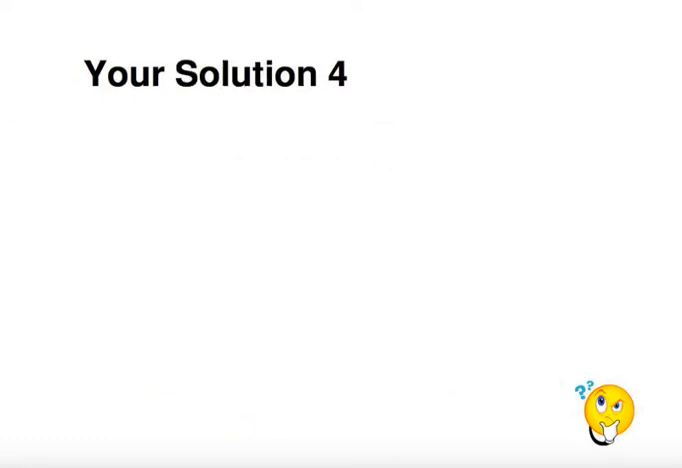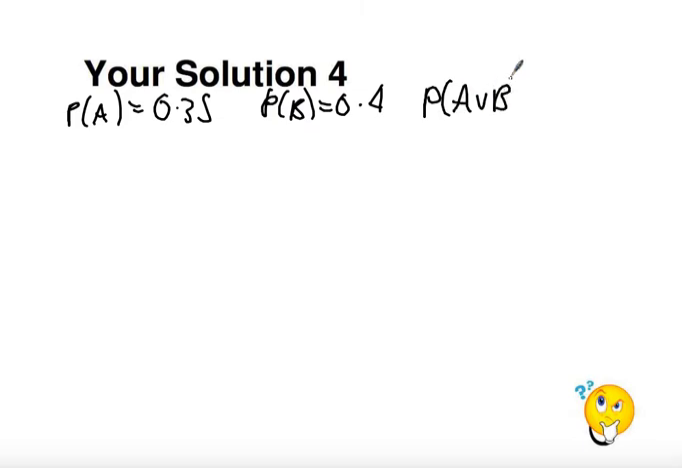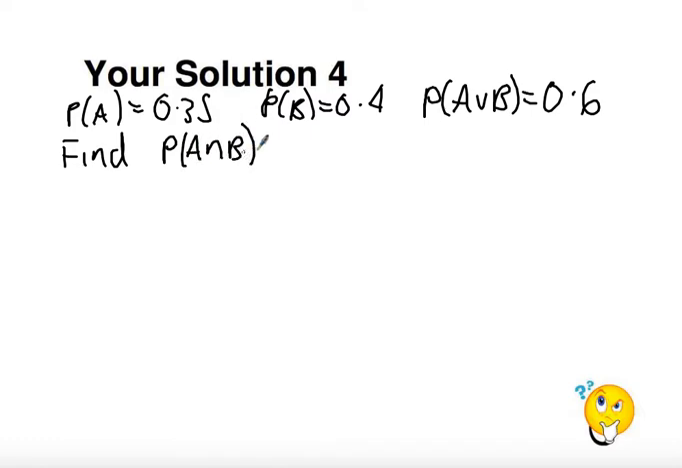Okay, so let's look at some answers. We had probability of A equals 0.35, the probability of B is equal to 0.4, and we have the probability of A union B is equal to 0.6. So I want to determine whether they're independent or not. So, in other words, very similar to the question we had a moment ago, I want to find out if probability of A intersect B equals probability of A times the probability of B is true. It's just the same question as before, just slightly reworded.